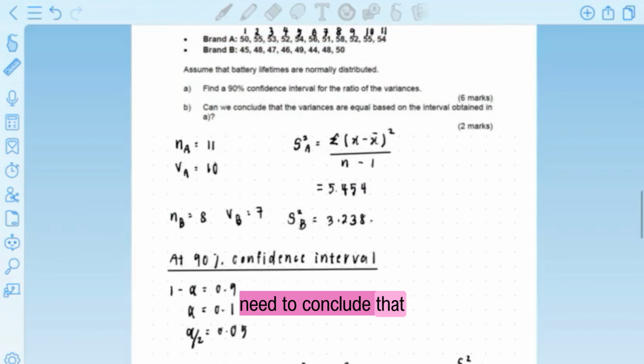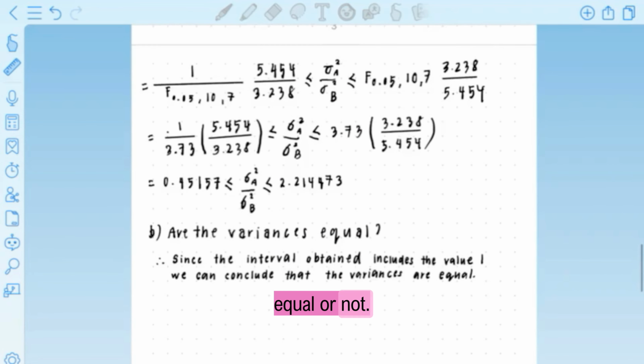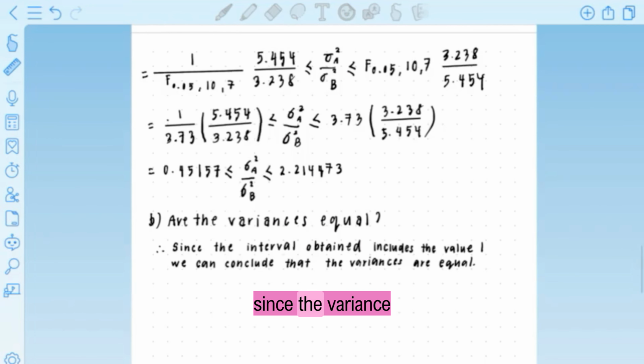So for question B, we need to conclude whether the variances are equal or not. Since the variance ratio interval includes the value 1, we can conclude that the variances are equal.